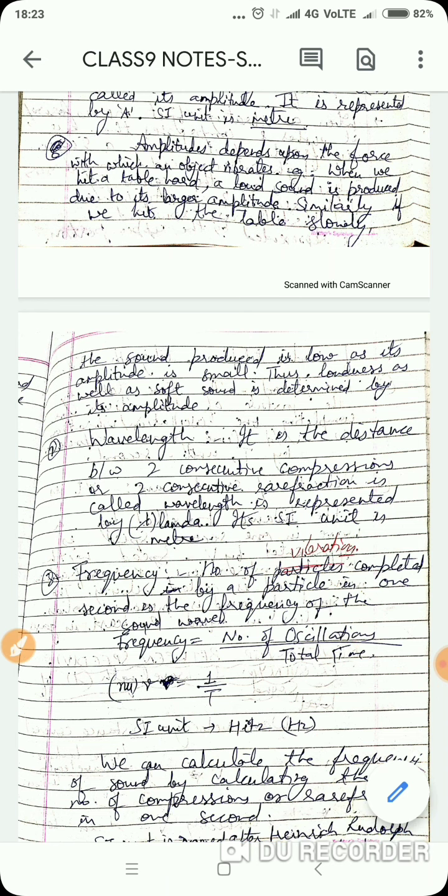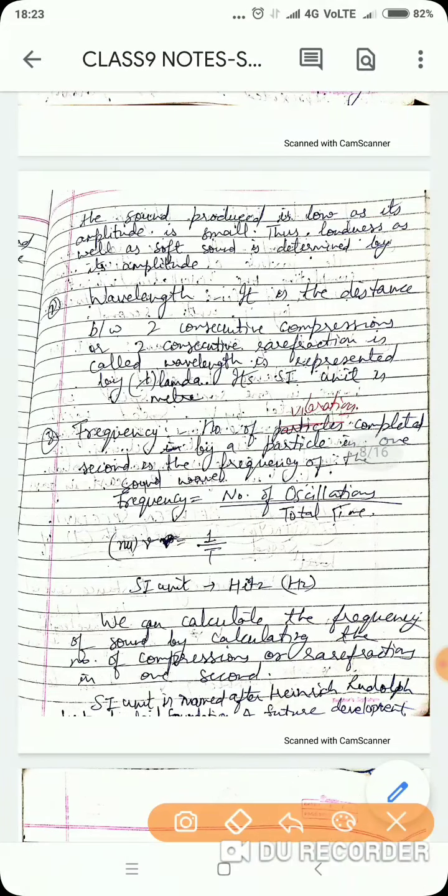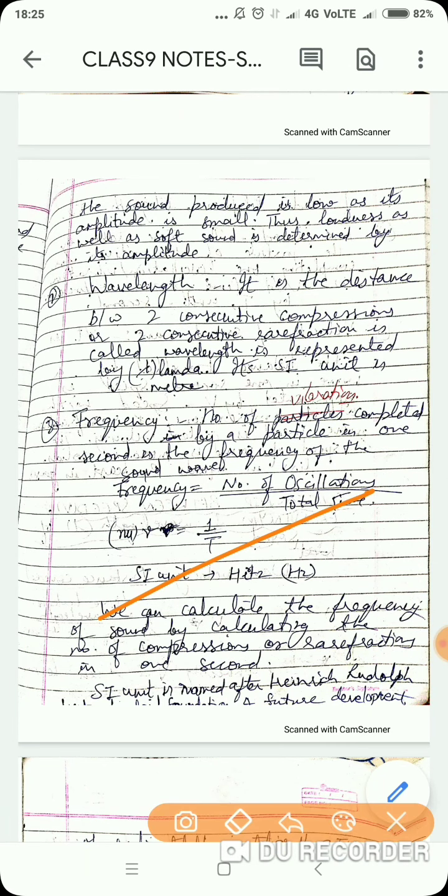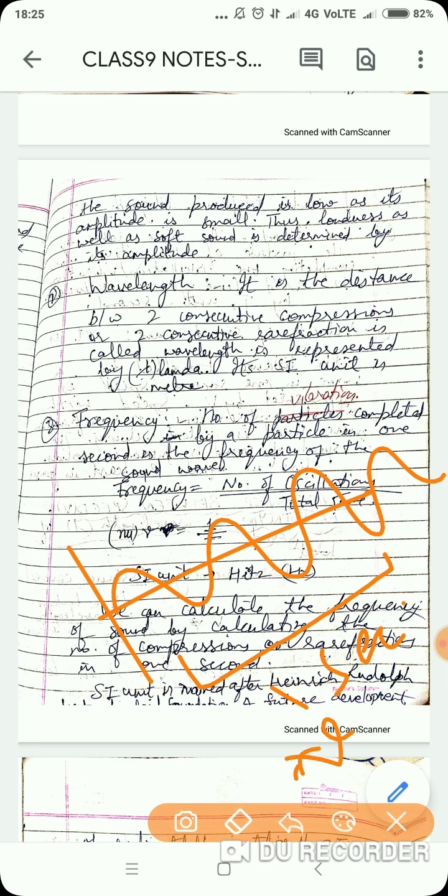Okay, next we are going to discuss frequency. What is frequency? It is the number of vibrations occurring in 1 second, right? If this is a wave and I am saying this many vibrations are occurring in 1 second, then this could be said as frequency, which is denoted by nu, right?